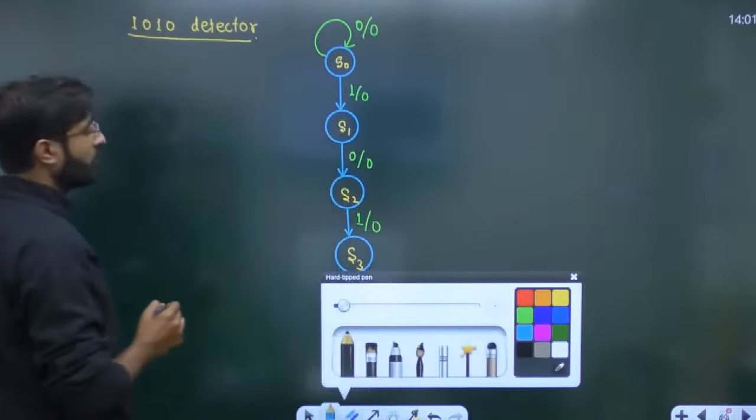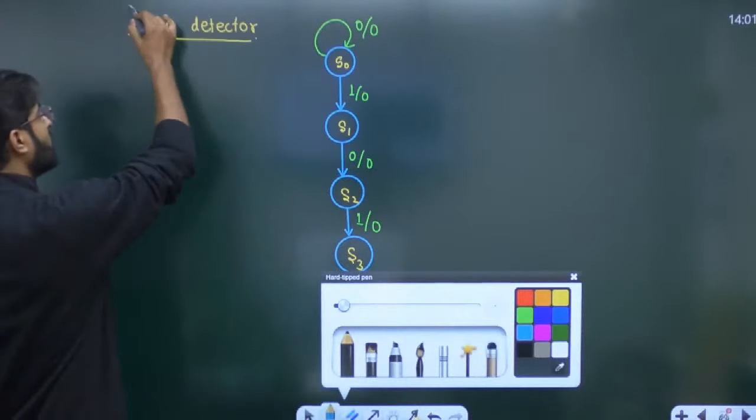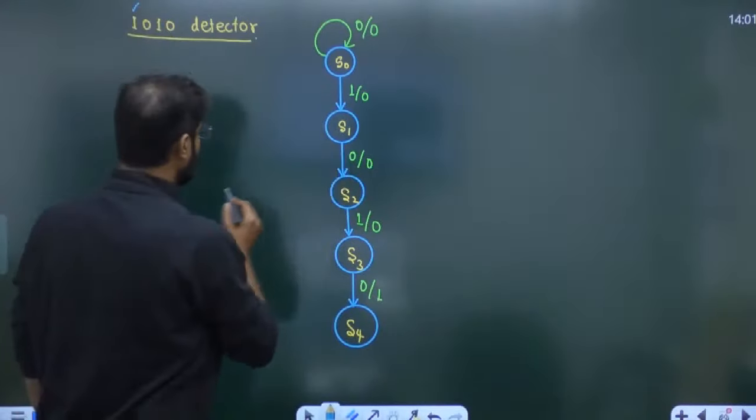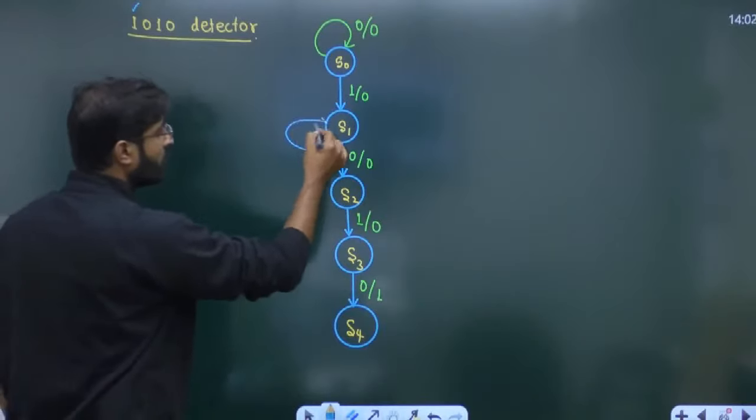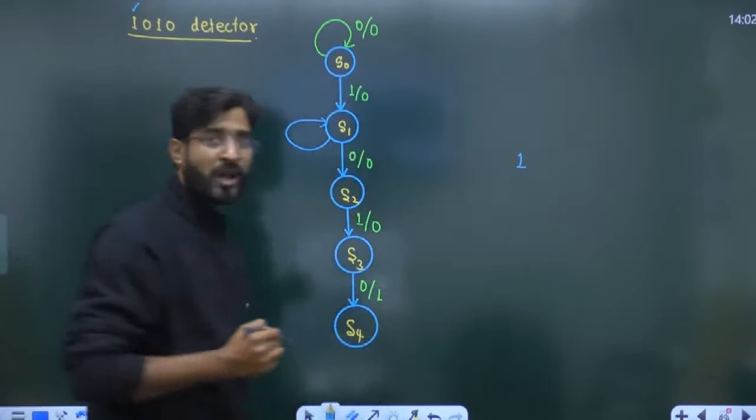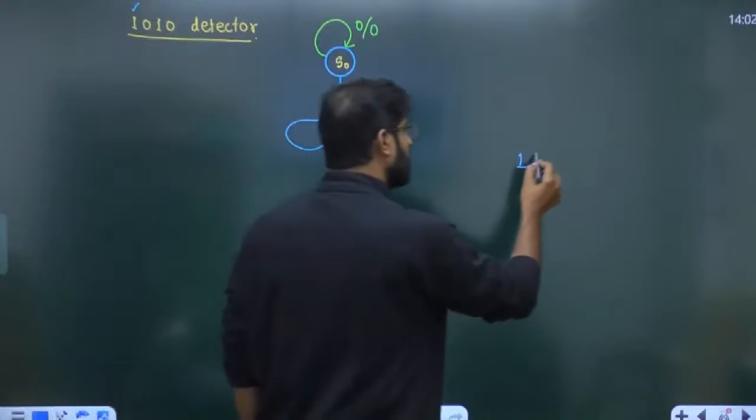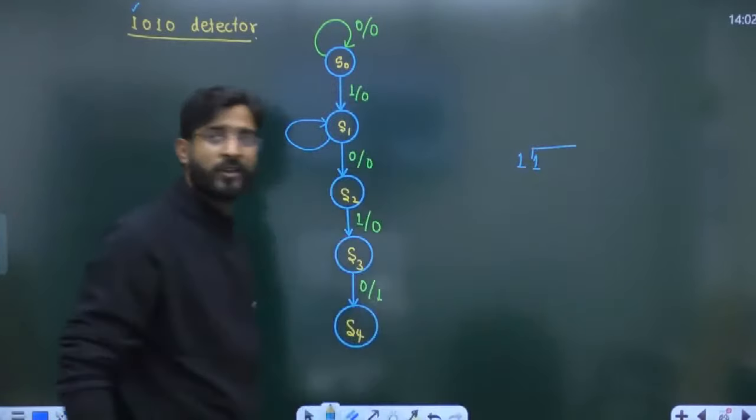Now you will reach S1 when a single 1 is basically given. Then you will reach this one. And now maybe the people will give you 1 again. Suppose you are at the S1 state, means you have a single 1. Again the people are giving 1 to you. Again you are in the sequence. The sequence is not broken.